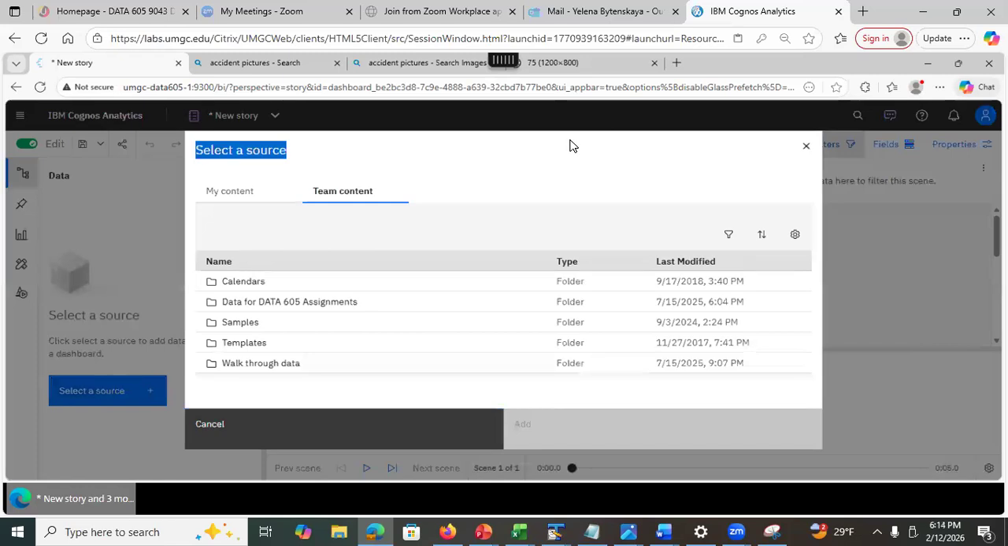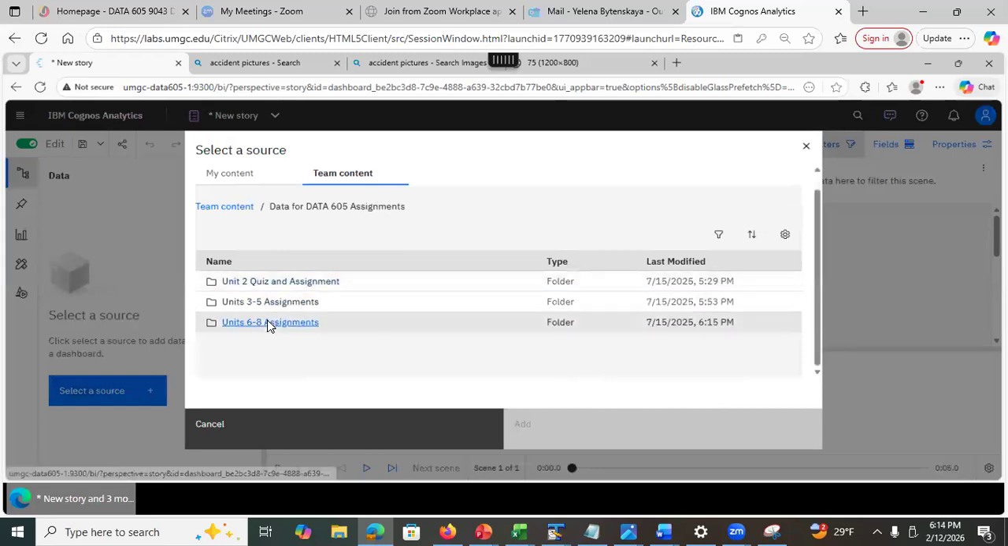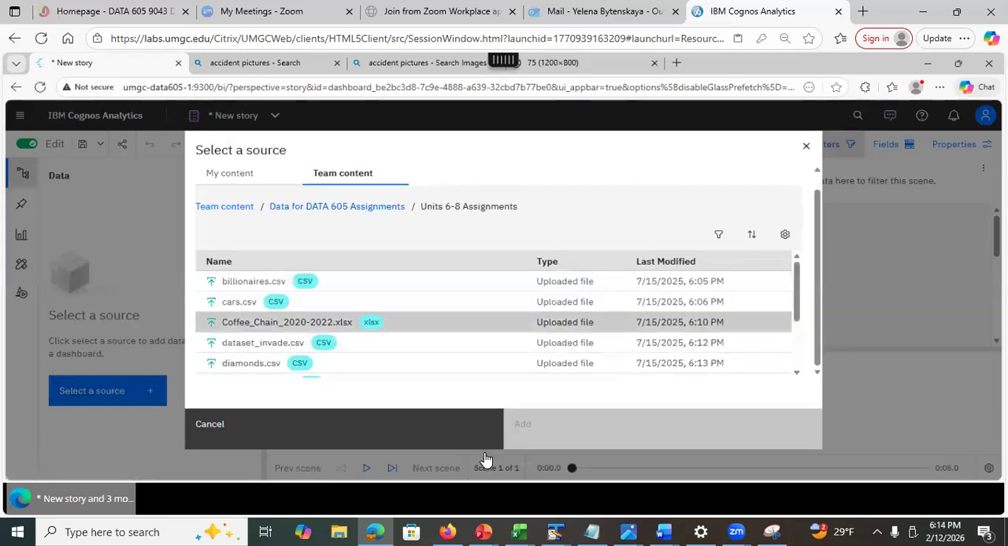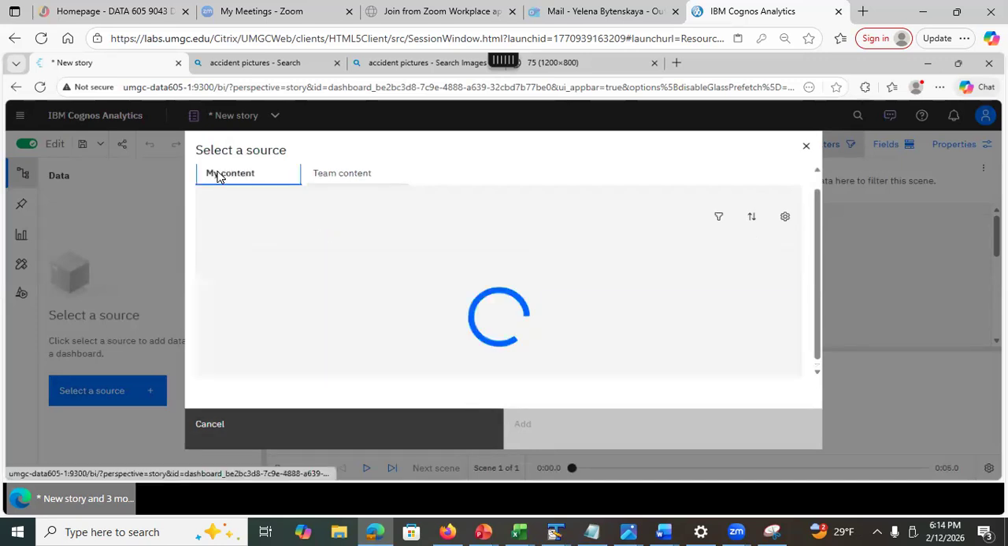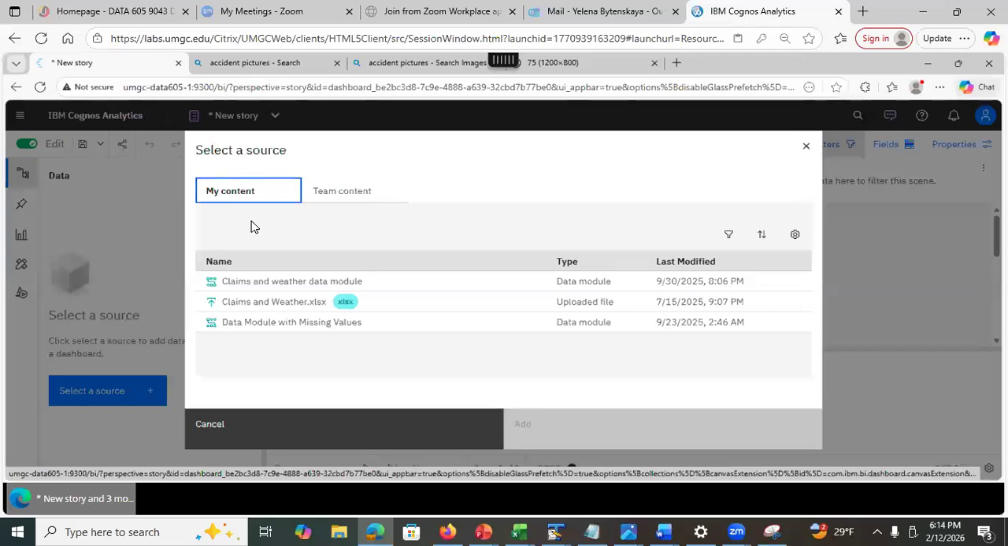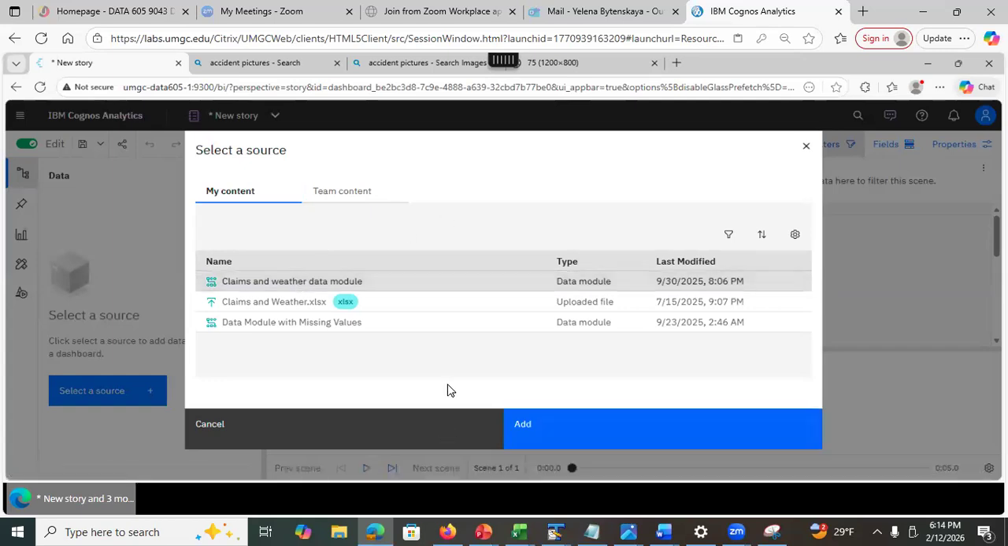I'm like, oh, wait a minute, what did I save it? Where did I save it? Immediately, you will be tempted to use something from the team content, but you won't be able to. Yes, I made sure that it does not work. See, I made sure that you cannot do it. You can't. Okay, so that problem is solved. So you would have to go to my content. Then you would need to find the data that you want to work with, right? Claims and weather data module. I'm glad I only have like 3 files here.